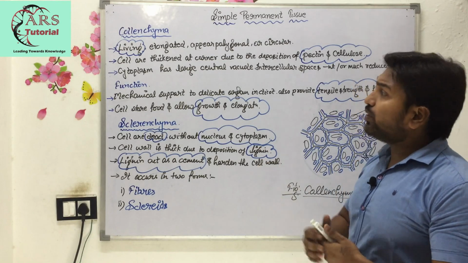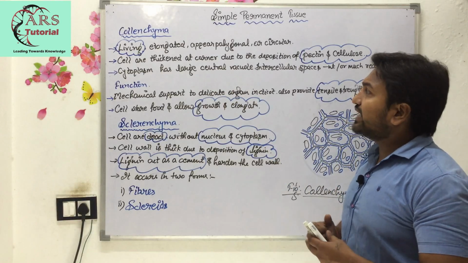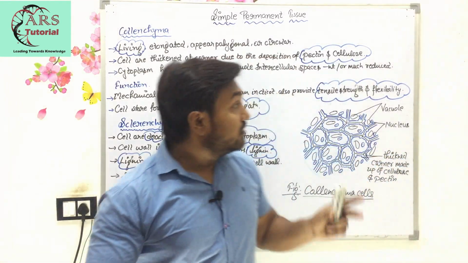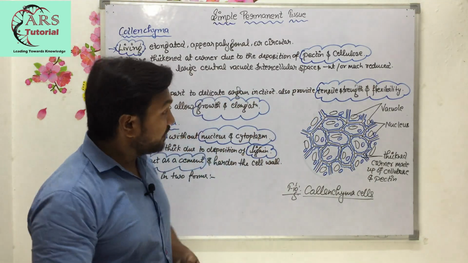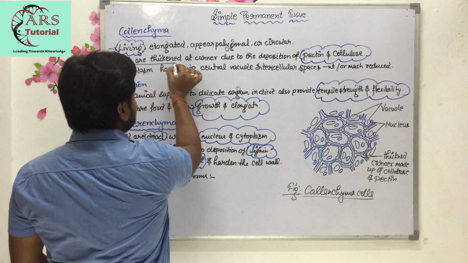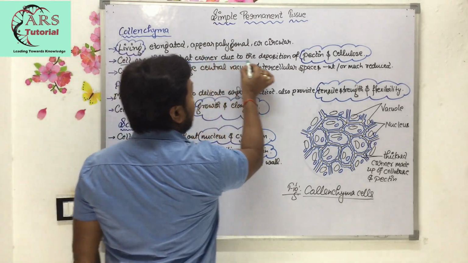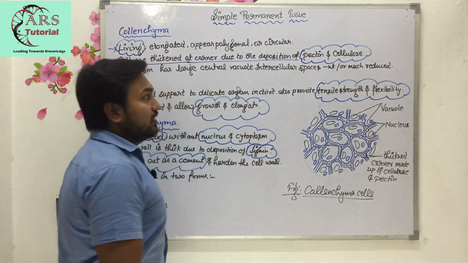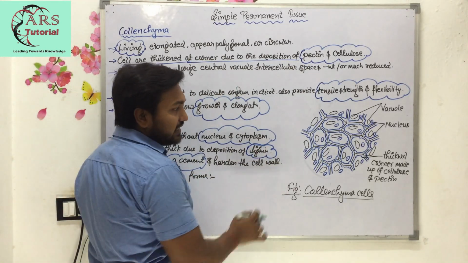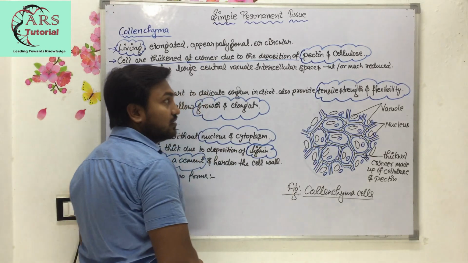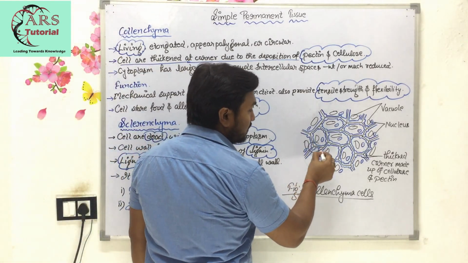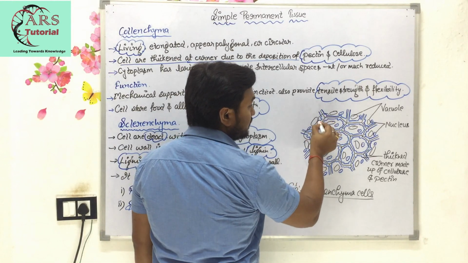Okay. Next point: cells are thickened at the corner due to the deposition of pectin and cellulose. This is very important for all of you, that you should know that cells are thickened at the corner due to the deposition of pectin and cellulose. Here in the diagram you can see that this is the corner. Okay, this is the corner, this one, this one, this one.